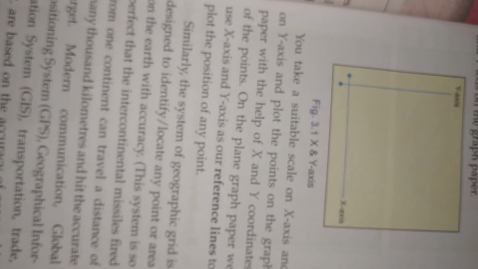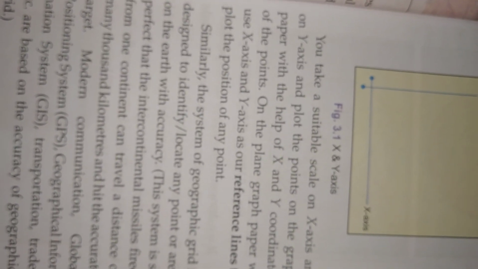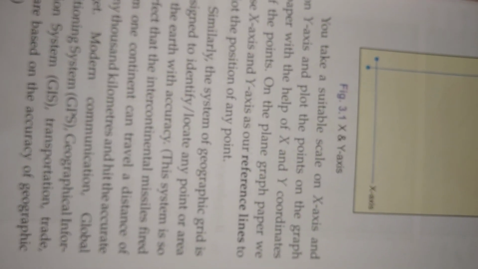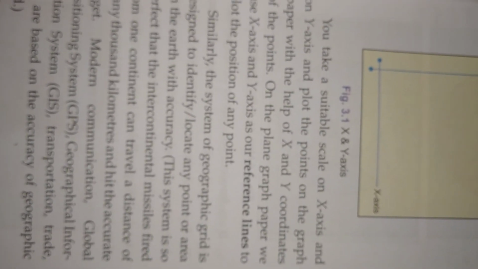It will be easy for you to say where the door is. You can say that the door is very close to B corner. Where is the window? You can say it is between C and D corner. Understood? Why are we able to answer these questions? Because we have a reference point. So reference point is very, very important. Now the earth is spherical in shape, so there is no such reference point.